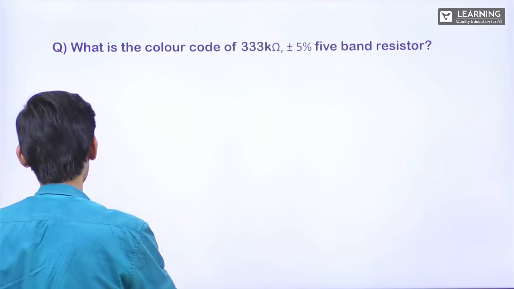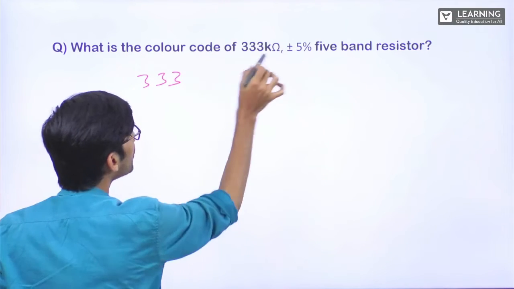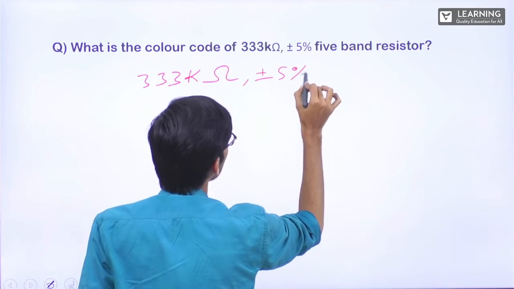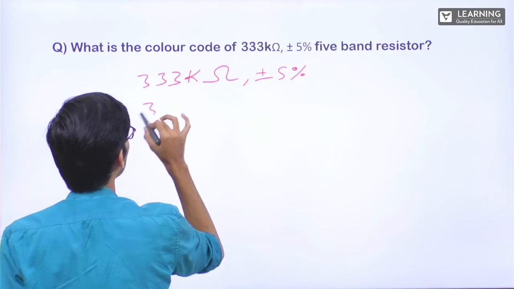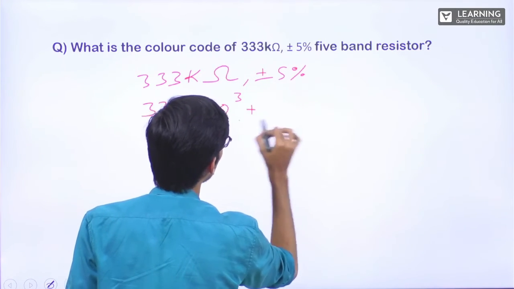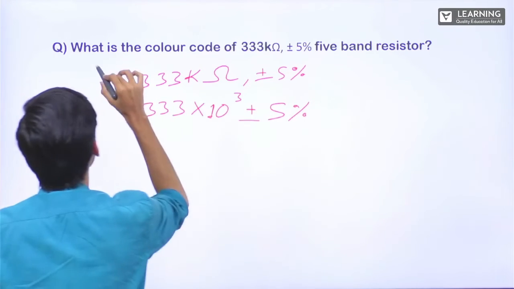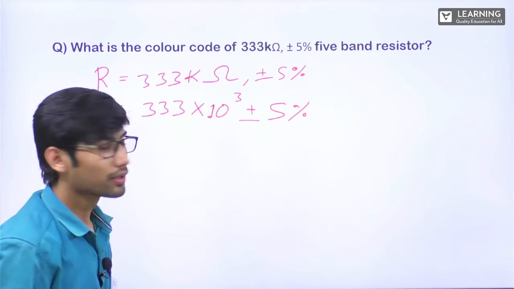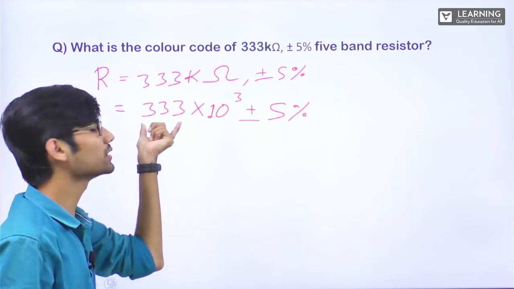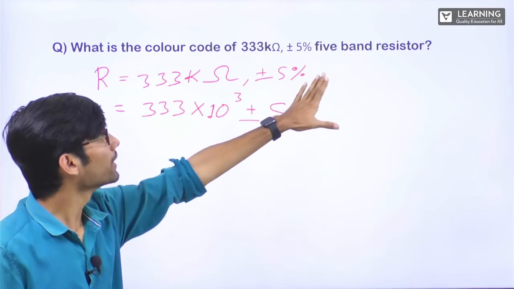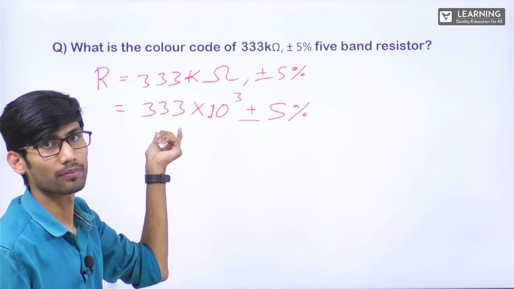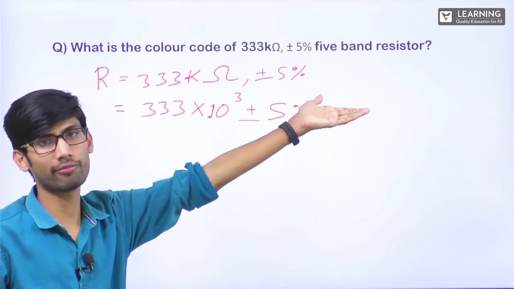5-band resistor means, if you remember, 333 kilo ohm, comma plus minus 5%. If I remove the units, it will be 333 into 10 power 3 plus minus 5%. Correct? Now since they have mentioned it's a 5-band resistor, I'll write 333 only. If they would have mentioned a 4-band resistor, I would have written 33 only.